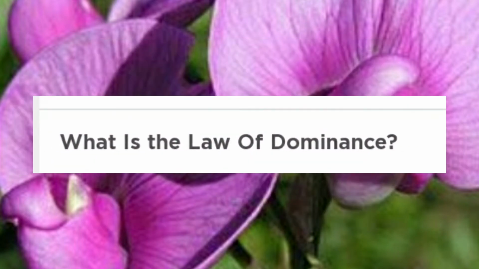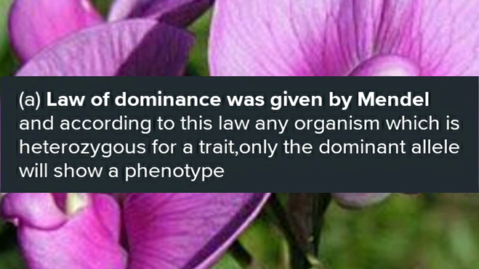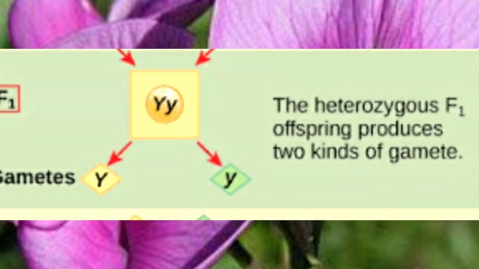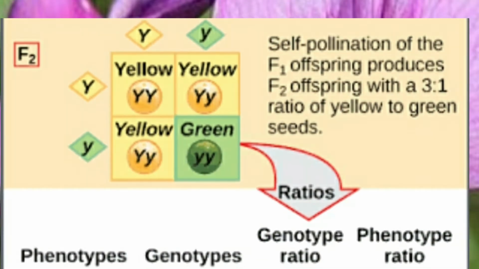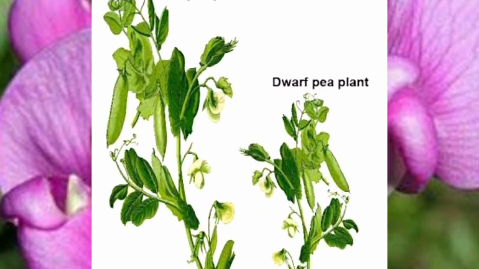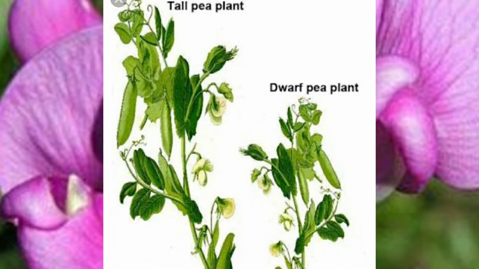What is law of dominance? According to this law, any organism which is heterozygous for a trait, only the dominant allele will show a phenotype character. You understood? According to this law, any organism which is heterozygous for a trait, only the dominant allele will show a phenotype. For example, if we take height of the plants, height of plants is expressed as tall and dwarf, children. Tall is dominant over dwarf.